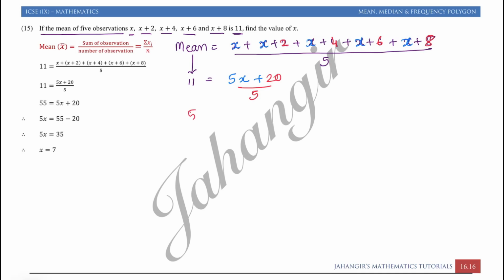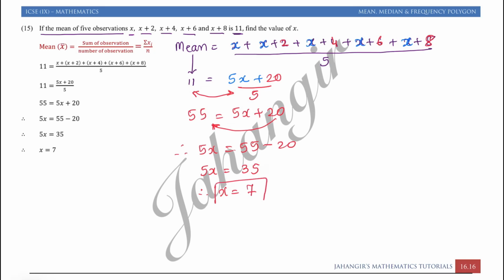So therefore 11 fives are 55. Just cross multiply these two terms, that is equal to 5x plus 20, shifting this 20 on the other side. So therefore 5x is equal to 55 minus 20, 5x is equal to 35, x is equal to 35 by 5, which is 7. Hope you understood. This was a very simple question.